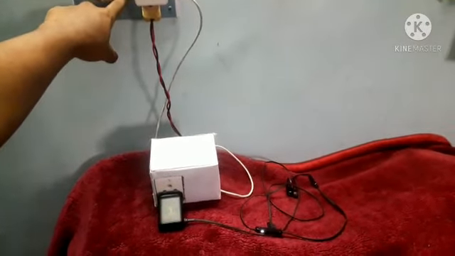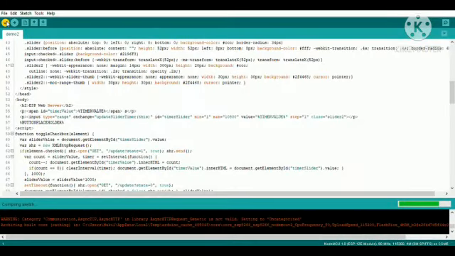Now I have connected my Bluetooth earphones to the socket, and the relay is normally closed. When I switch on the power supply, my earphones start charging.